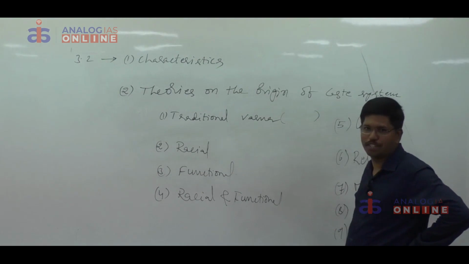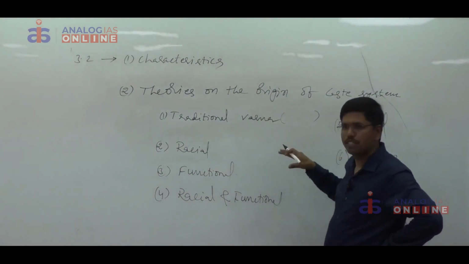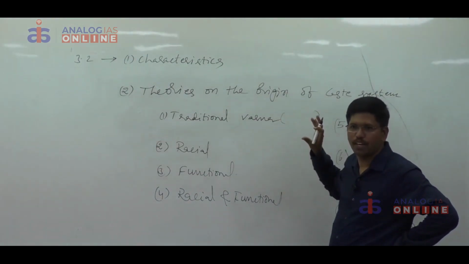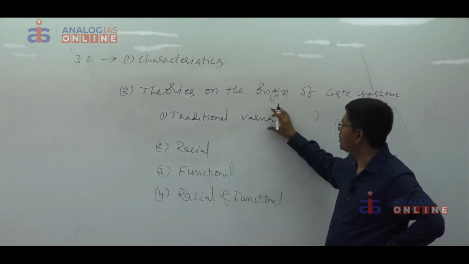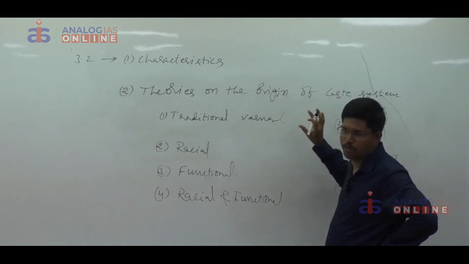Why? Because there are many theories. If there are 2 or 3 theories, you can explain. If there are many theories, briefly explain, just in 3 or 4 sentences. The examiner also expects only a brief explanation. Traditional Varna theory, just mention Purusha Sukta of Rigveda in the bracket.